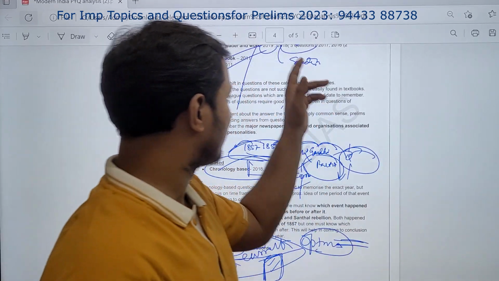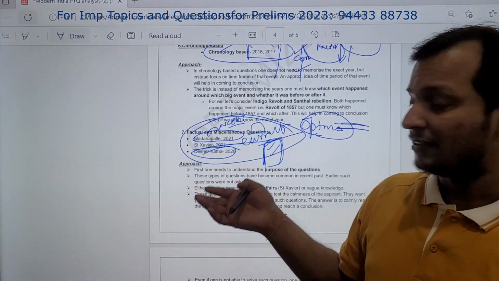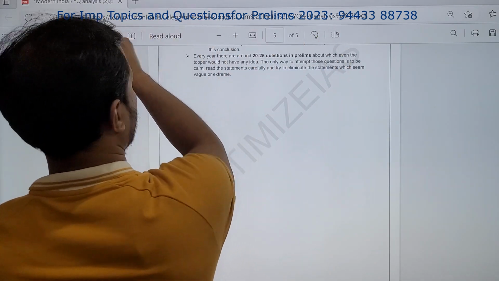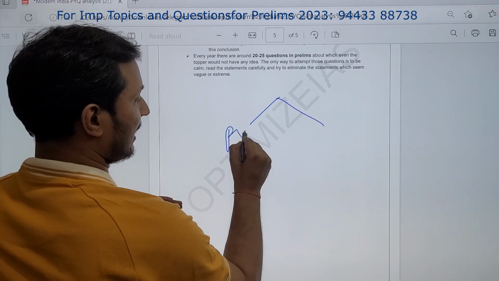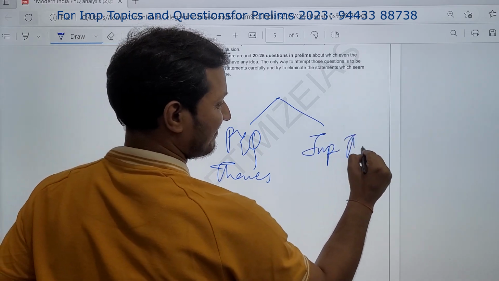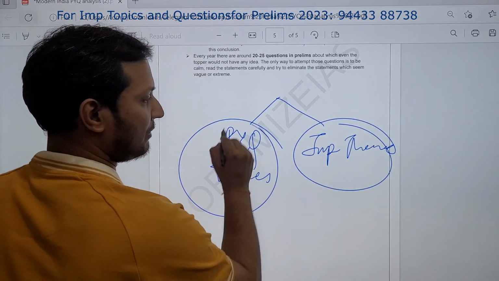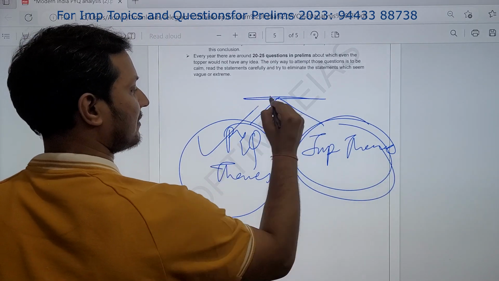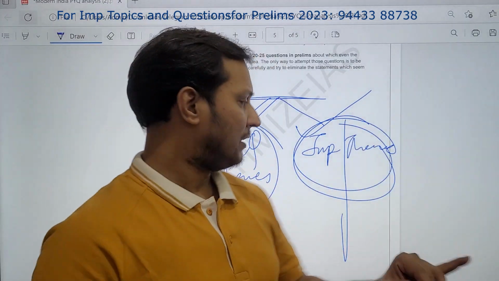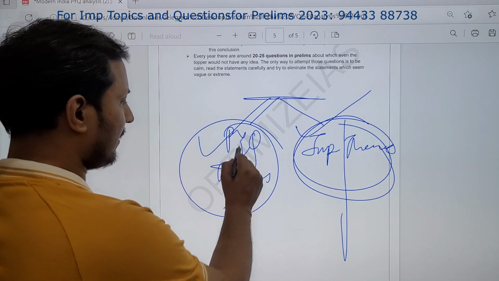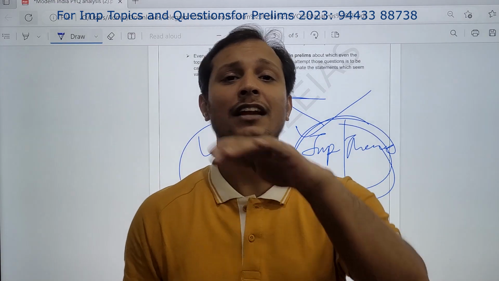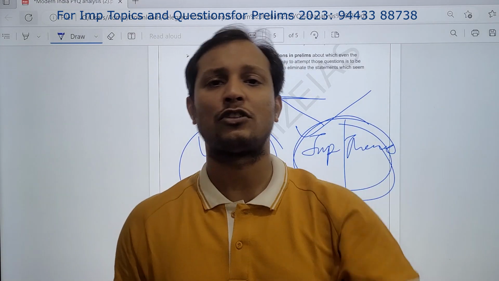So guys, this was the analysis of the PYQ themes. My attempt was to give you the PYQ themes and the important themes, both. You have to revise this and this. This also I have given. You can just go and download the important themes, and the PYQ themes I will also upload. You can download this. Guys, this is what you need in the last 30 days. If you can revise like this, no one can stop you from selection.